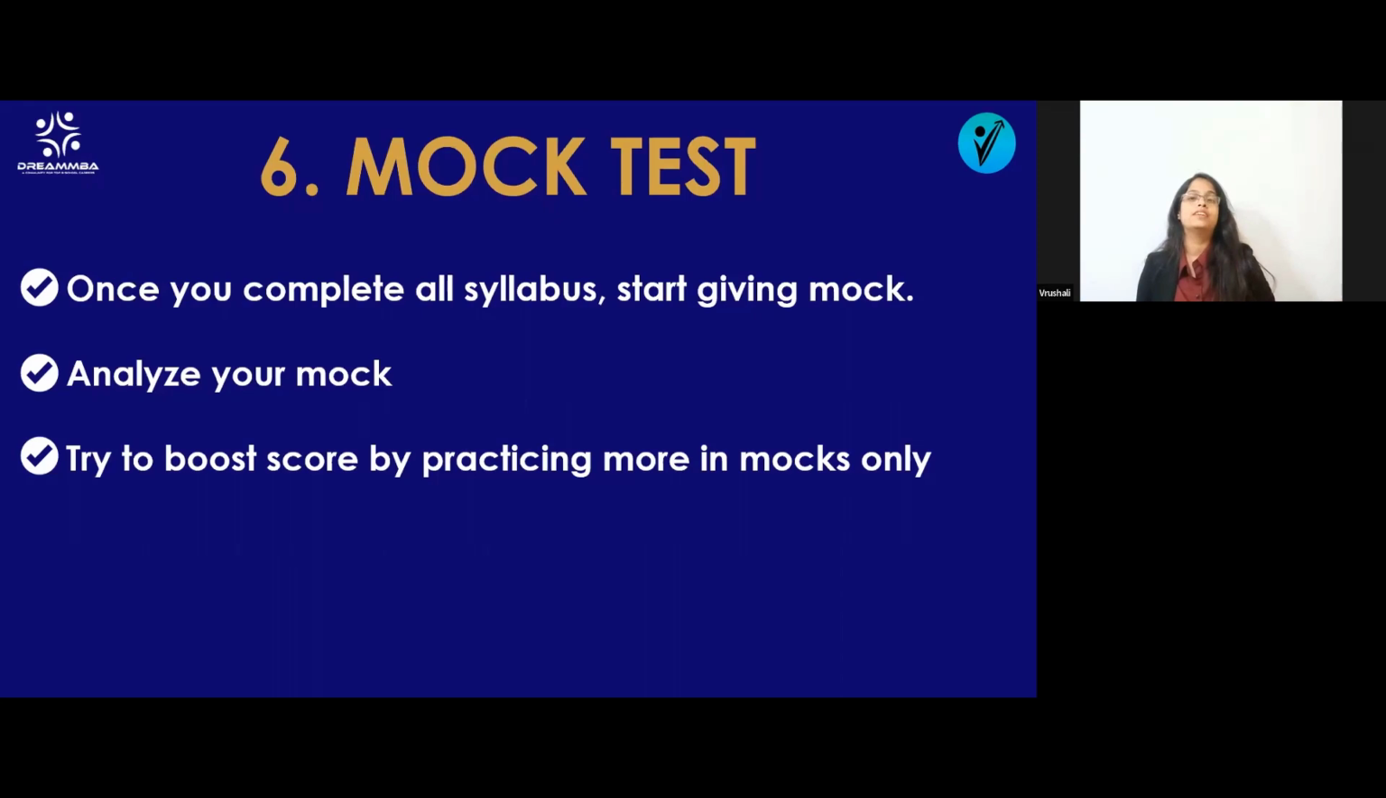So analyzing the mock test and giving the mock test is most important, and try to boost the score by practicing more in the mocks only. If you give the maximum number of mocks, then there are the maximum chances that you will get a higher score in the real exam. Slowly you have to increase the score in the mocks only. In the first mock, you will get quite low marks. In the second mock, you can improve it. In the third mock, you can improve it more.